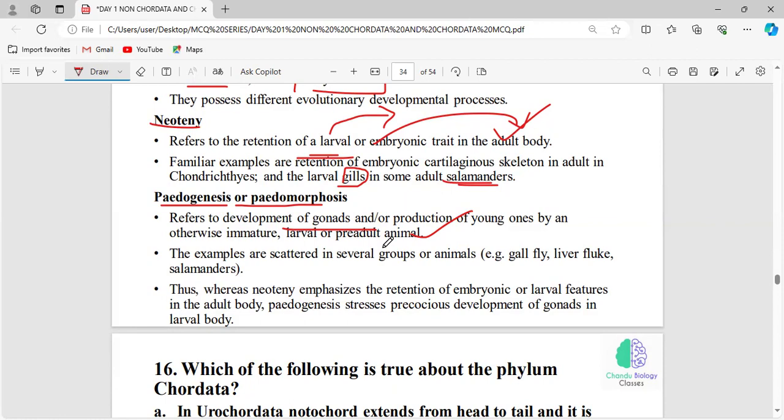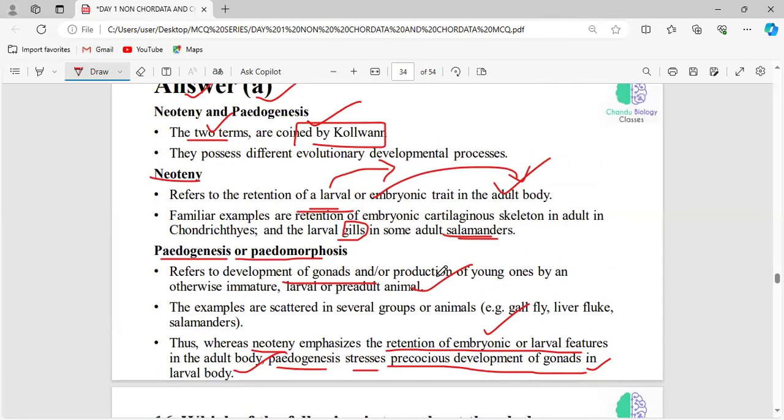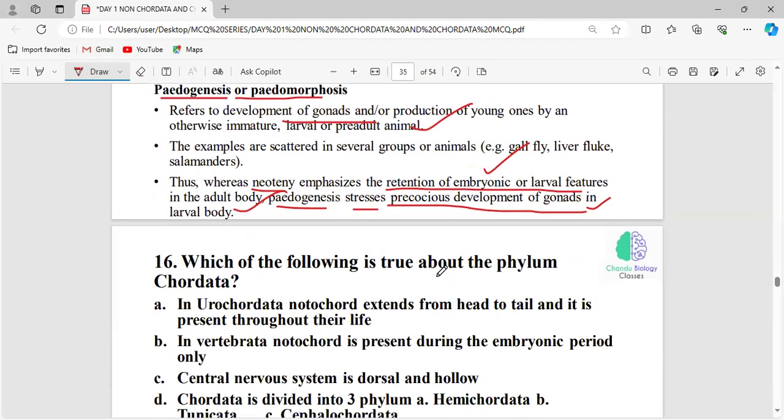But in pedogenesis, the precocious development, before it has been converted into an adult, the larva gains sexual maturity, which means gonad development happens in the larval stage itself. That is called precocious development of gonads. This is pedogenesis. Neoteny means retention of larval characters in the adult. Pedogenesis stresses the precocious development of gonads in the larval body. This is the difference between neoteny and pedogenesis.